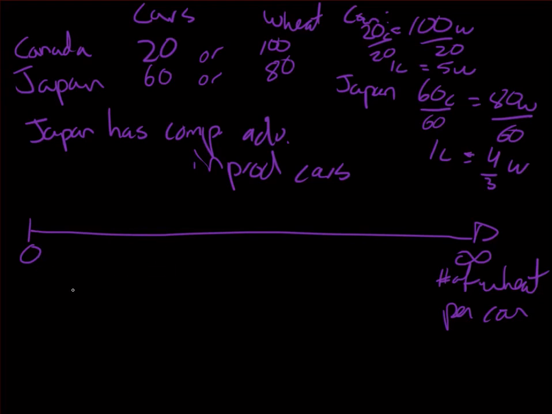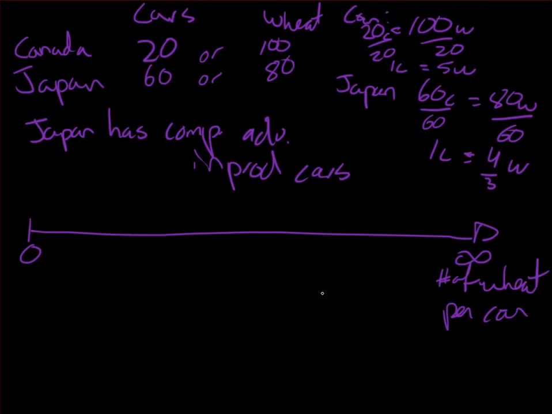Would it be that it receives practically no wheat for a car, or is it that it receives an infinite amount of wheat per car? Well, obviously over here, Japan would be happier. Therefore, we have a certain threshold point where they accept, but the further we are to this very large amount of wheat per car, the happier Japan will be.